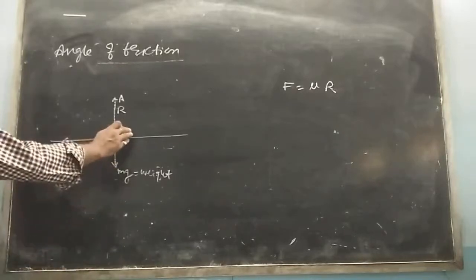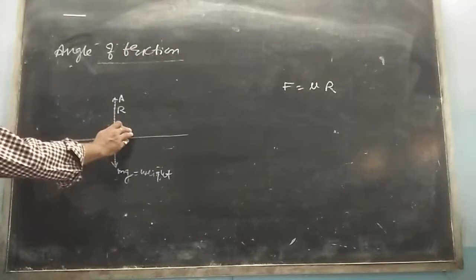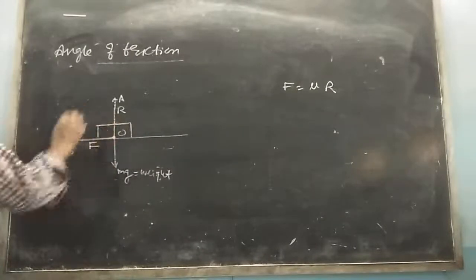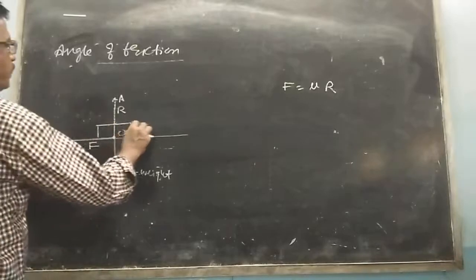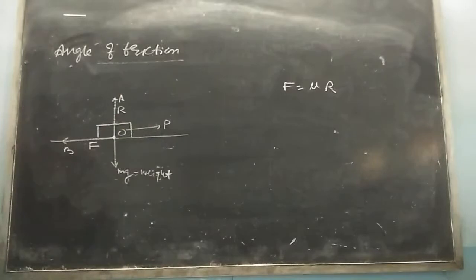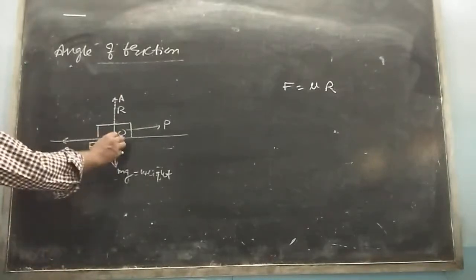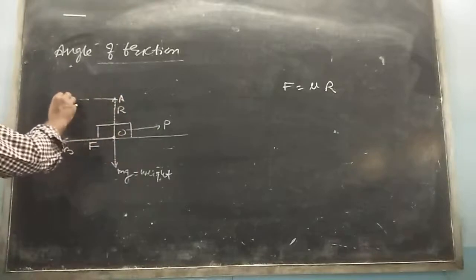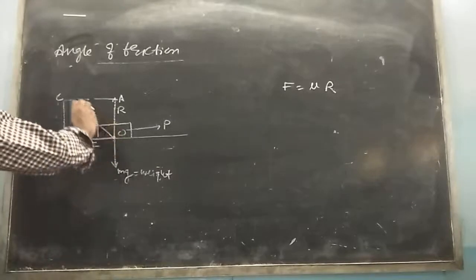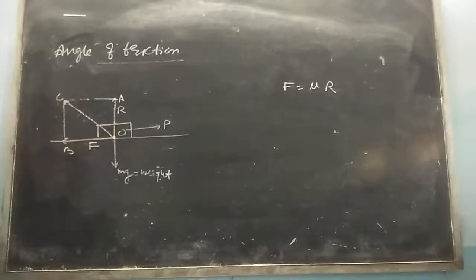Suppose here is our body, and it is moving towards the right by applied force P. Complete the parallelogram OACB. Here is C. Join OC.